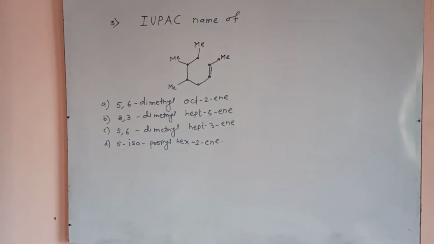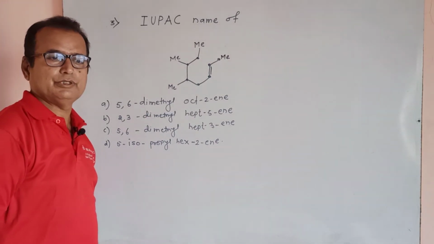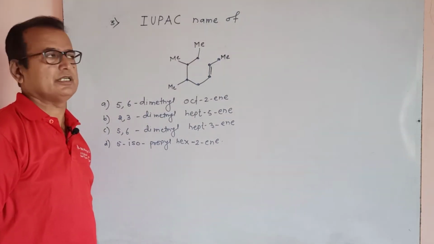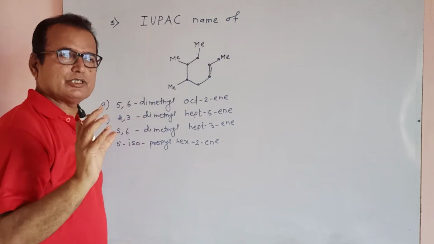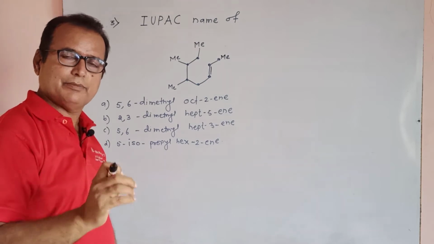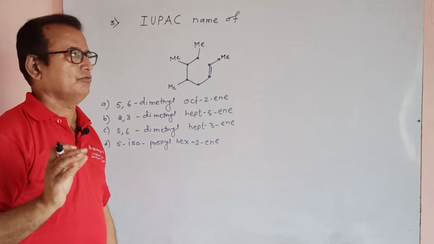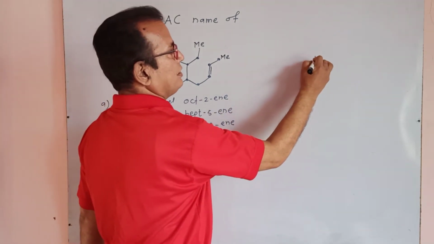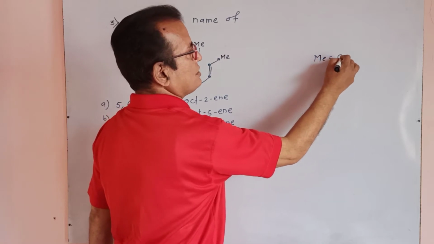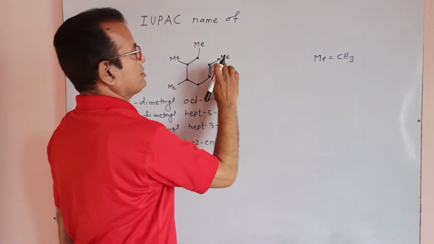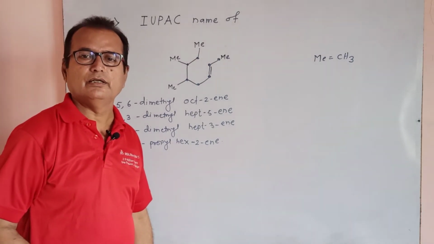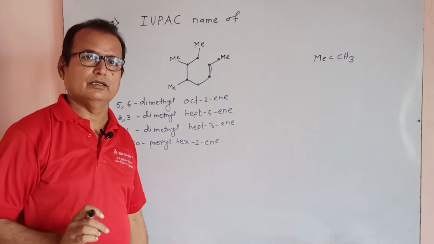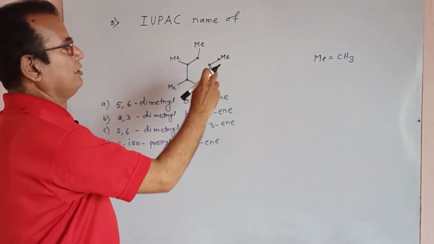Okay, the next question, the third question in this video related to the important NEET chemistry series: the IUPAC name of this structure. It is a somewhat novel structure to be written in the paper, but we know that Me is equal to CH3. In the place of Me, you must know that it is a CH3 methyl radical.